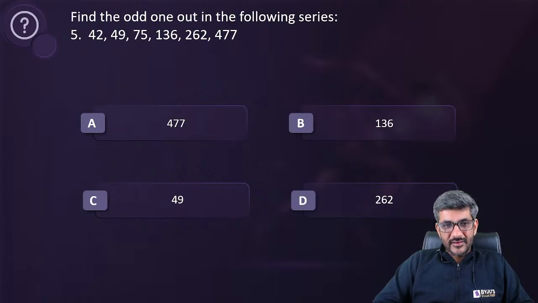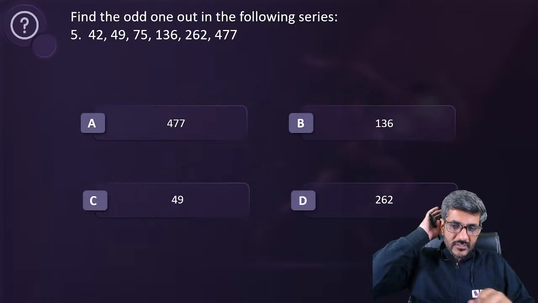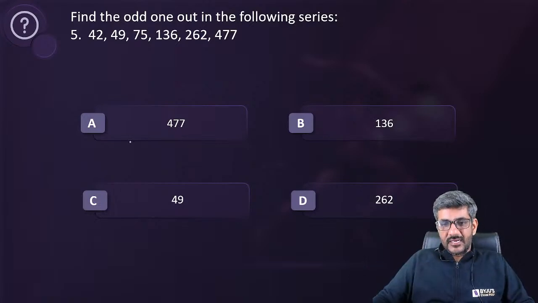Everyone is saying 49. Innocent has got C, that is 49. Aditya Raj has got C, 49. Shailja has got C. Let's start doing it. Let's see what answer comes.